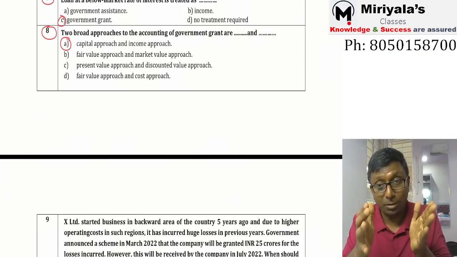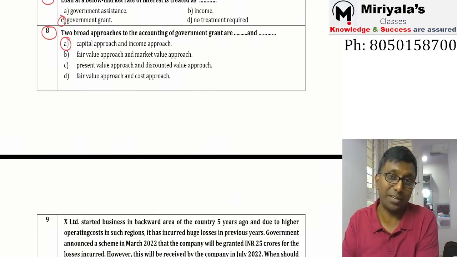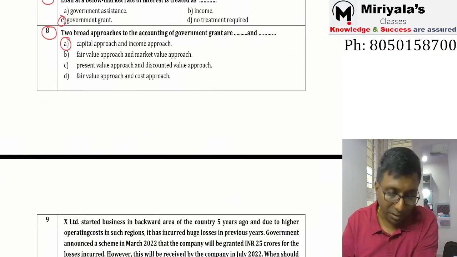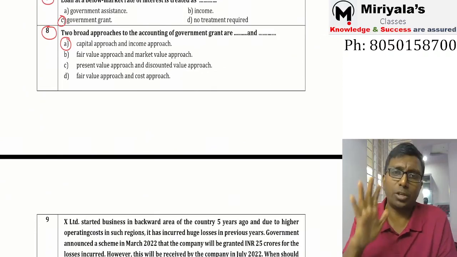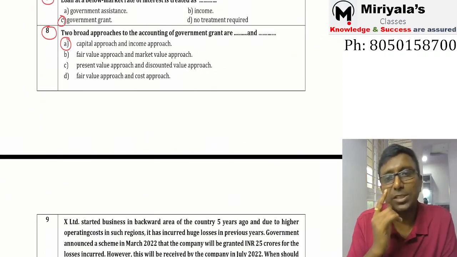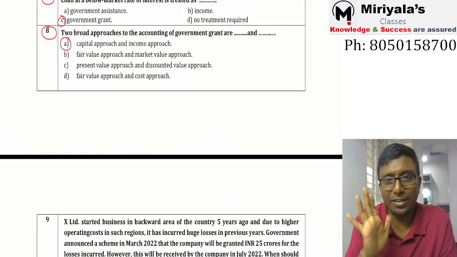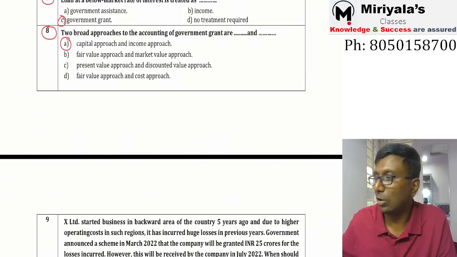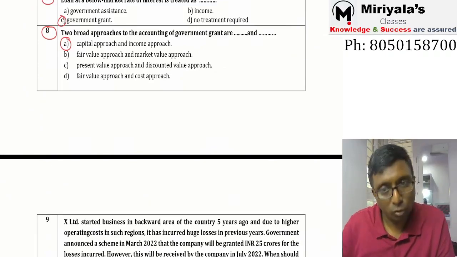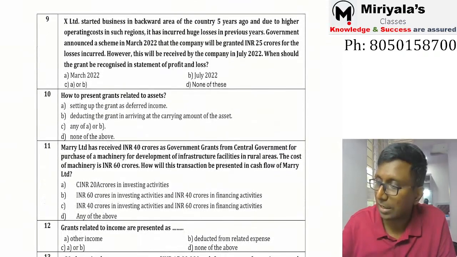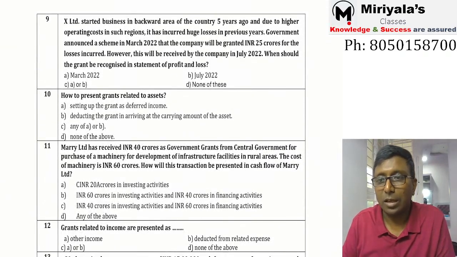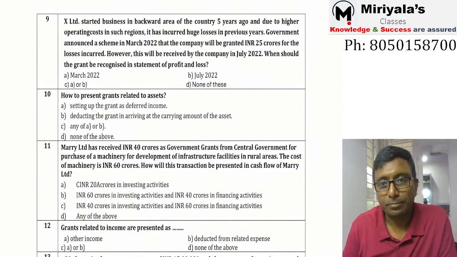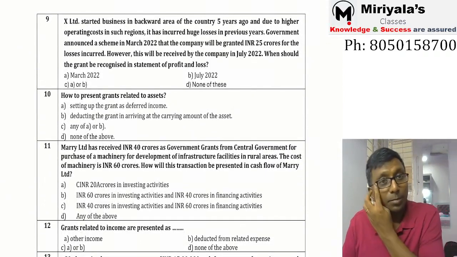Actually, in Ind AS 20 both the concepts are explained, but below they say even though there are two approaches, as per Ind AS 20 we would like to follow only one approach, which is the income approach. That's all. They made it very clear. Though they have given the explanation, these two approaches are mentioned in the standard, but obviously not applicable. Understand? Right. Perfect, my dear.